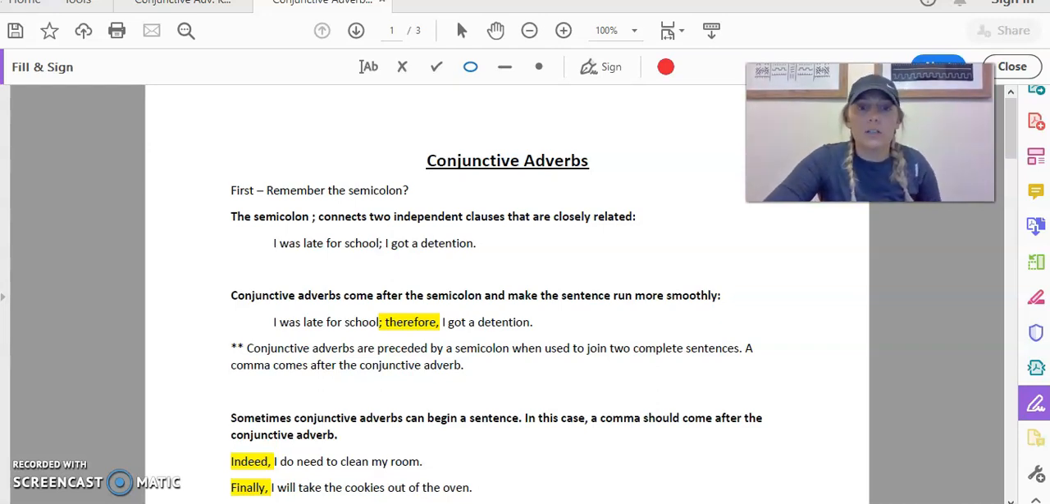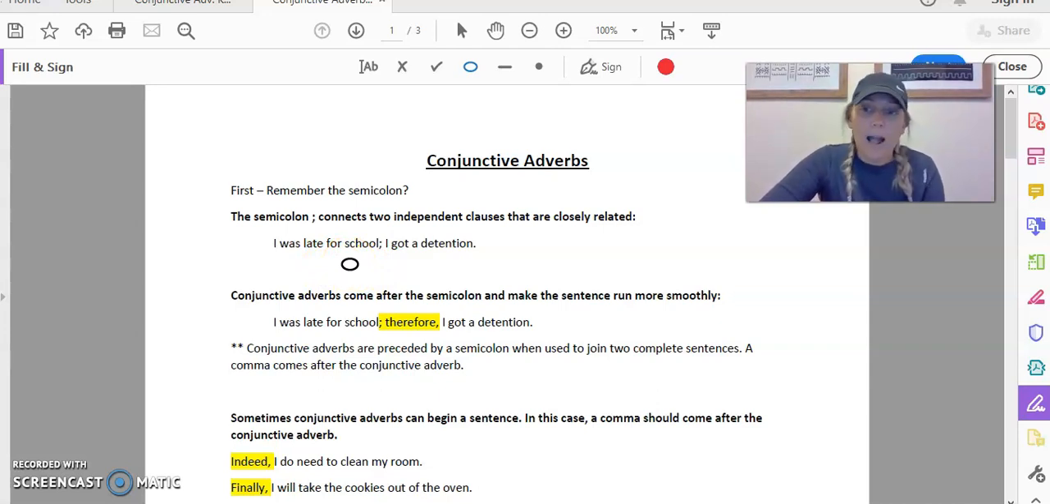So first of all, conjunctive adverbs. In order to understand what a conjunctive adverb is, first we have to talk about the semicolon. Remember that the semicolon, which is what it looks like, right? It connects two independent clauses that are closely related. So for example, I was late for school; I got a detention, okay? Obviously you got that detention because you were late for school, right? So it makes sense here that you would use a semicolon to join those two independent clauses.